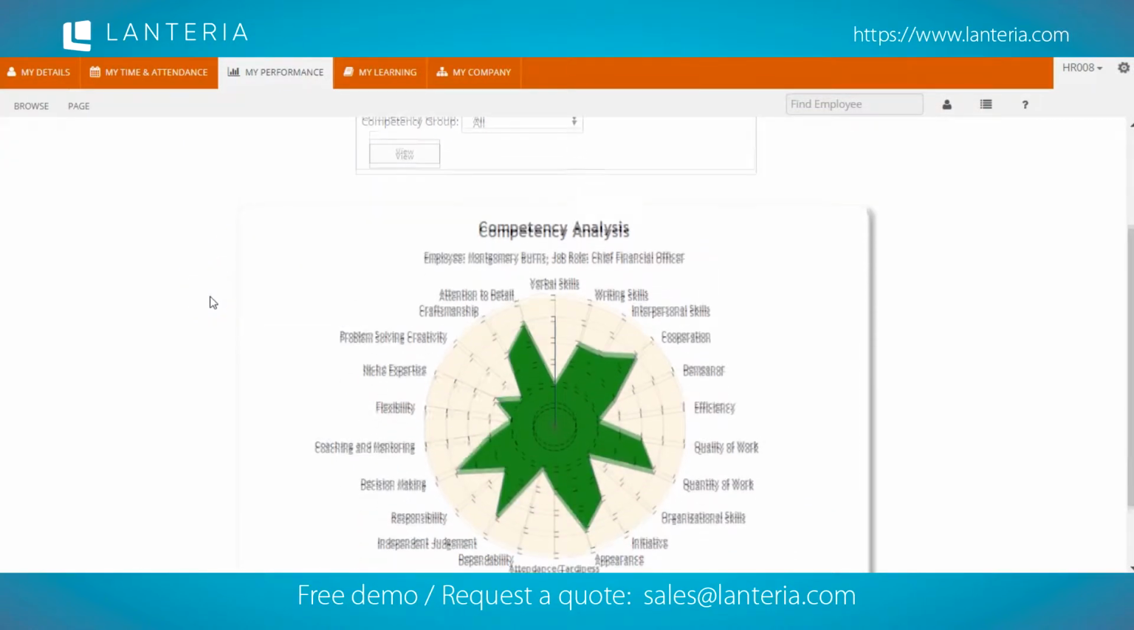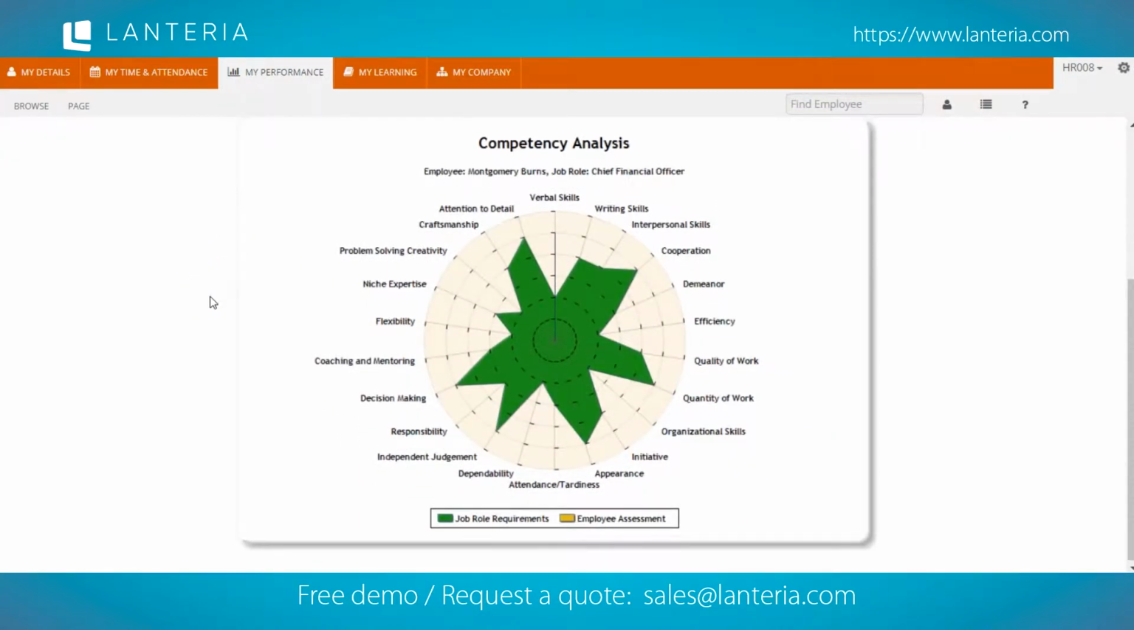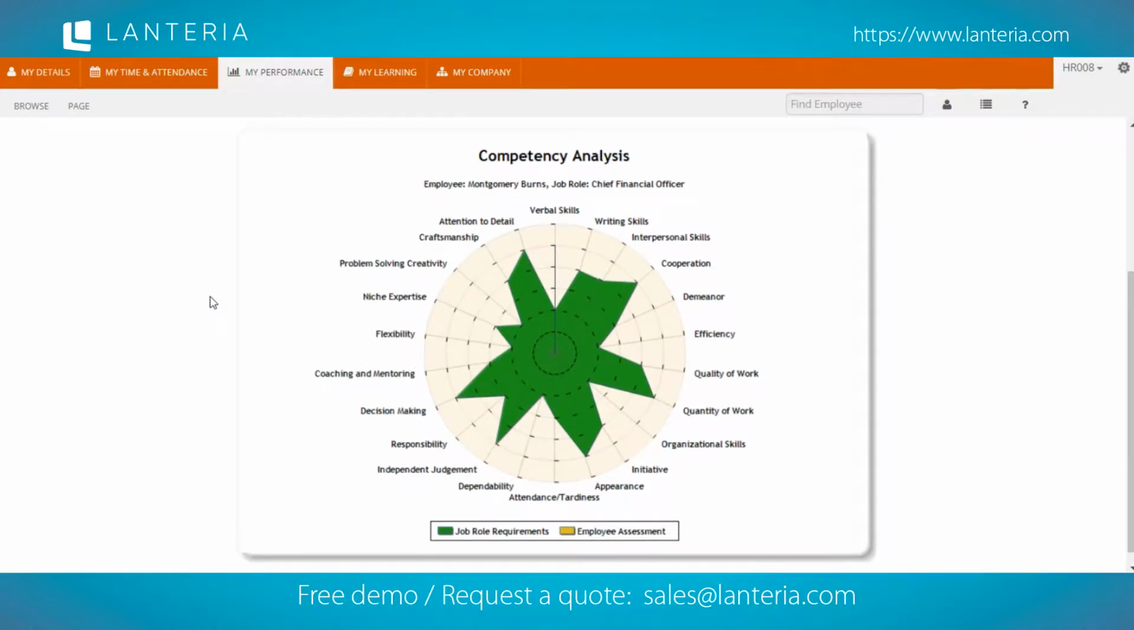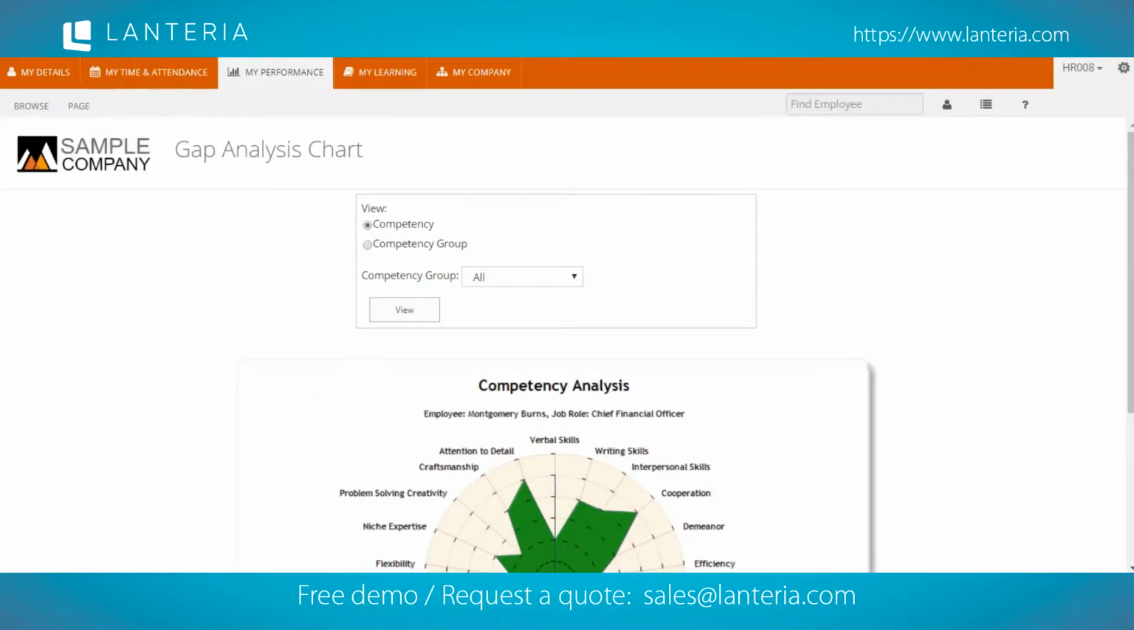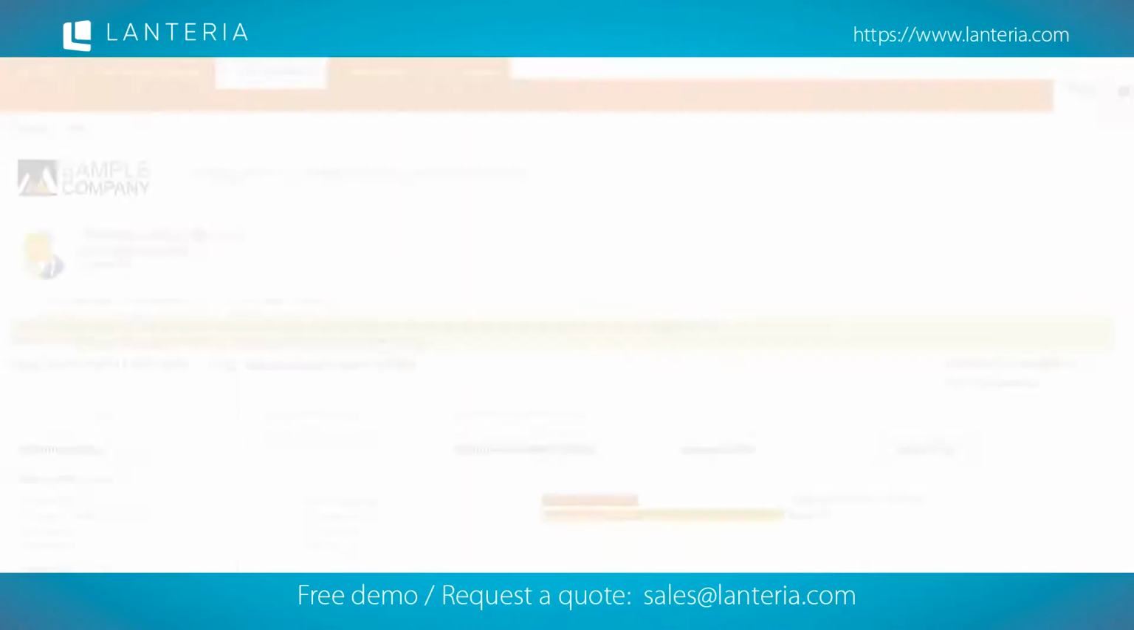In the gaps analysis, we can see how an individual's assessments map up to the required goals for that particular job role. As we see here, with the green job role requirements, we actually have the required point of each competency. So flexibility comes down to the lowest possible requirement, whereas decision making is required to be quite high for a CFO. And in the yellow, we would actually see all of the assessments that have been conducted against Montgomery Burns for that time. We can break these down based on job group as well to see a more granular picture of the way that these competencies are created.